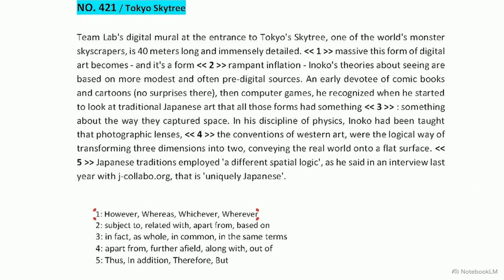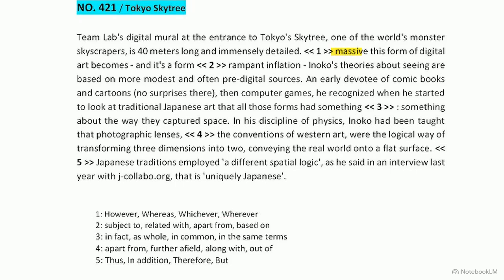However, whereas, whichever, and wherever. Syntactically, whereas requires a second contrasting clause that is missing here. Whichever and wherever act as relative pronouns or adverbs, which would require a following verb or a specific noun phrase to function. None of those structures exist in this opening.